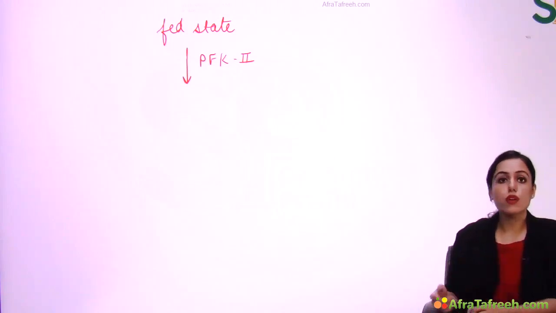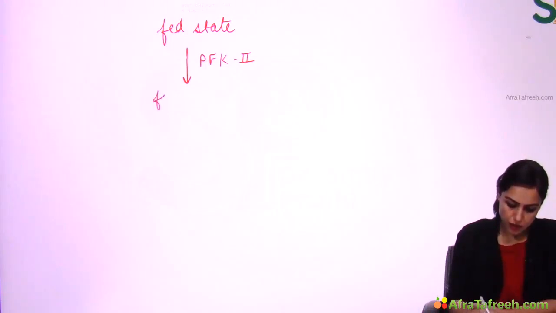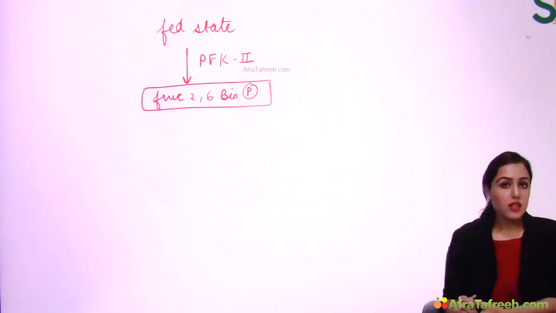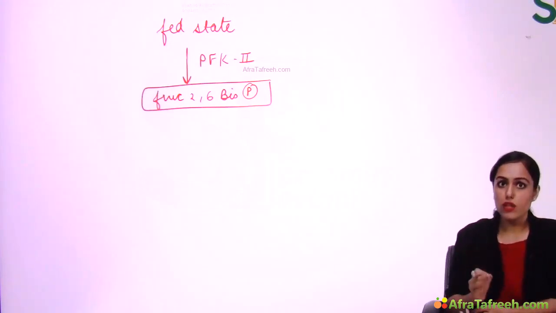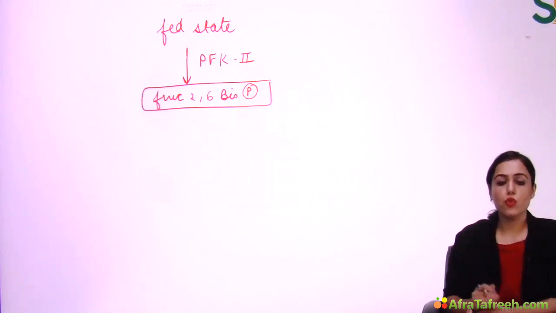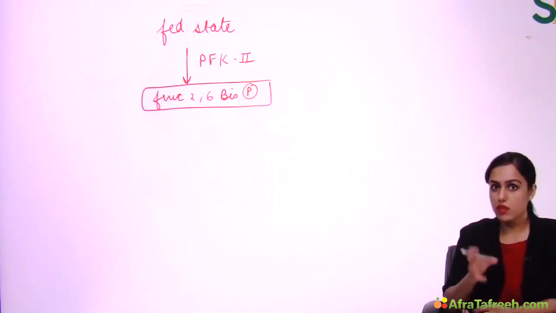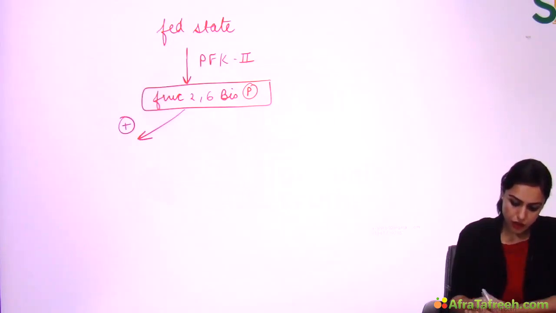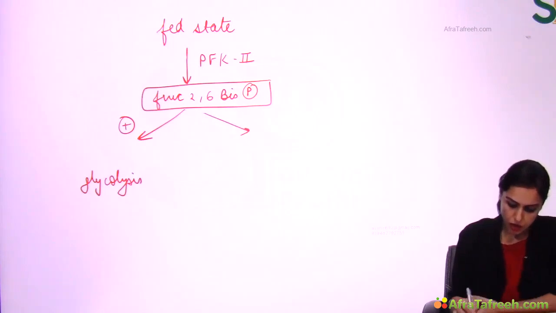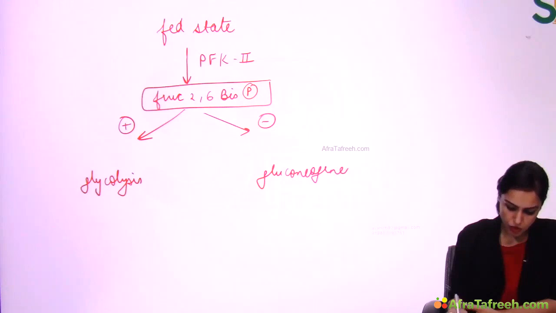PFK2 will be forming fructose 2,6-bisphosphate. So this PFK2 will form fructose 2,6-bisphosphate, and this PFK2 is only active in fed state, right? Now this molecule, fructose 2,6-bisphosphate, is doing two things. It is the reciprocal regulator here. It will activate glycolysis, but on the other hand, it will also inhibit gluconeogenesis.